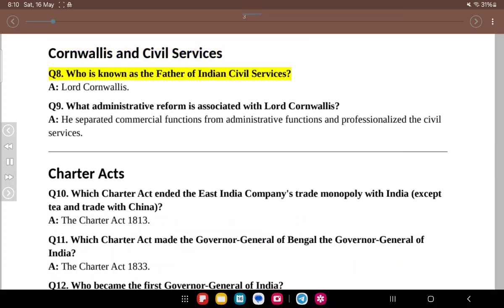Cornwallis and Civil Services. Q8. Who is known as the father of Indian civil services? A. Lord Cornwallis. Q9. What administrative reform is associated with Lord Cornwallis? A. He separated commercial functions from administrative functions and professionalized the civil services. Charter Acts. Q10. Which Charter Act ended the East India Company's trade monopoly with India except tea and trade with China? A. The Charter Act 1813. Q11. Which Charter Act made the Governor-General of Bengal the Governor-General of India? A. The Charter Act 1833.